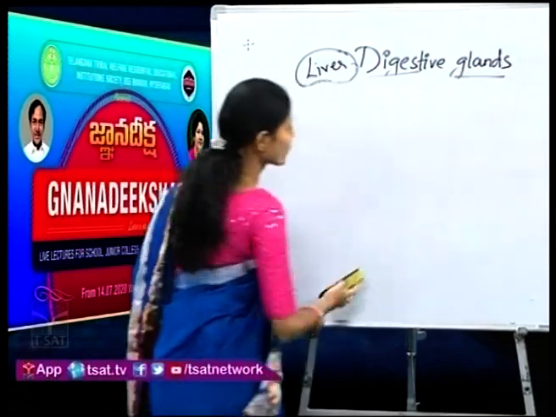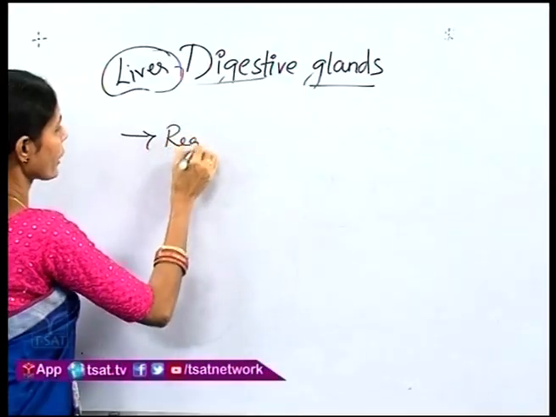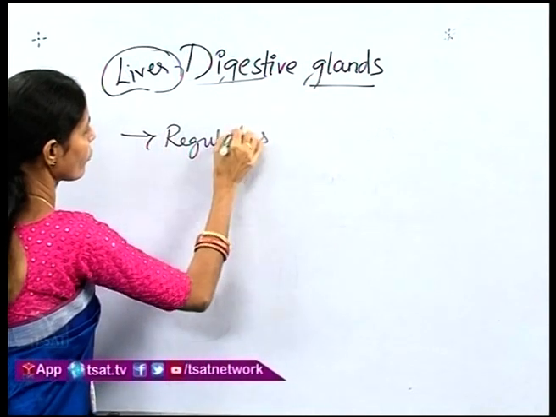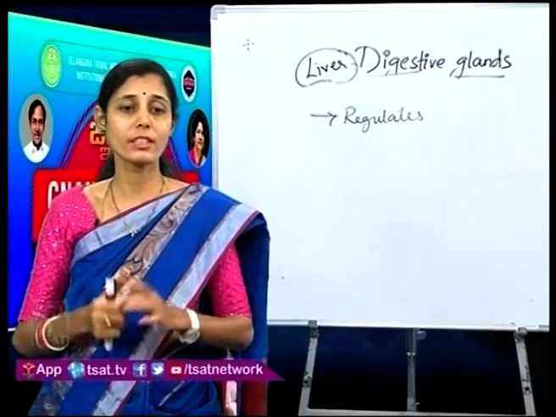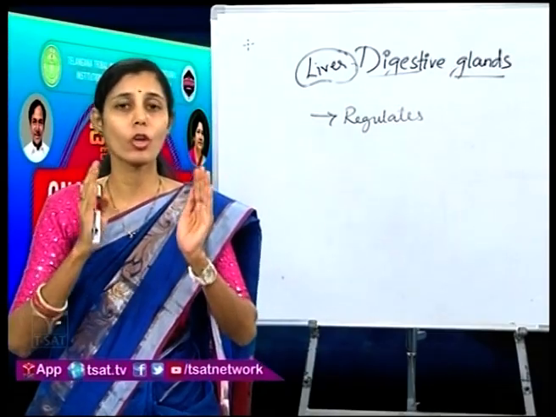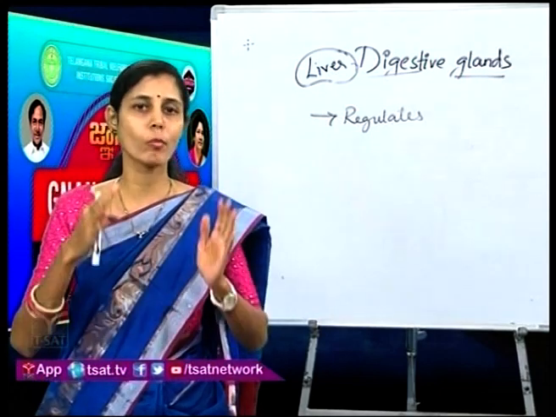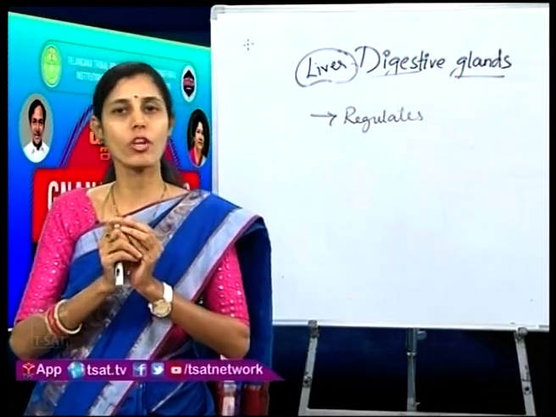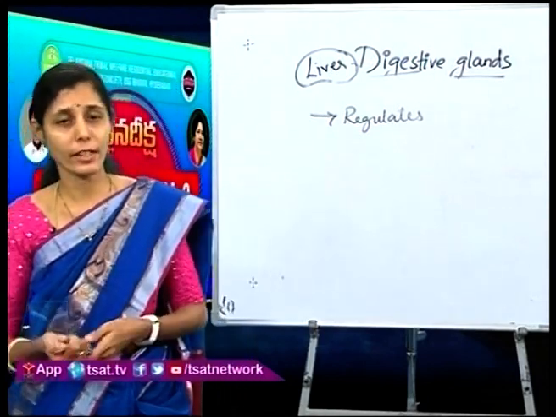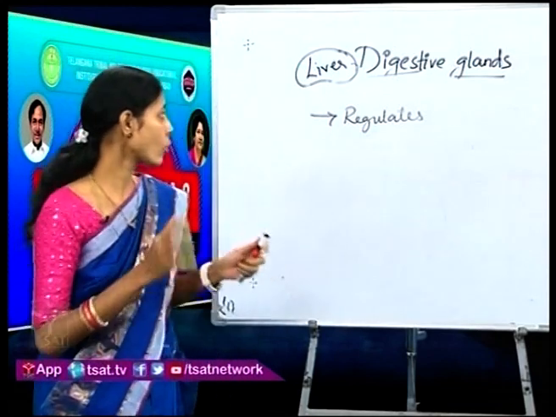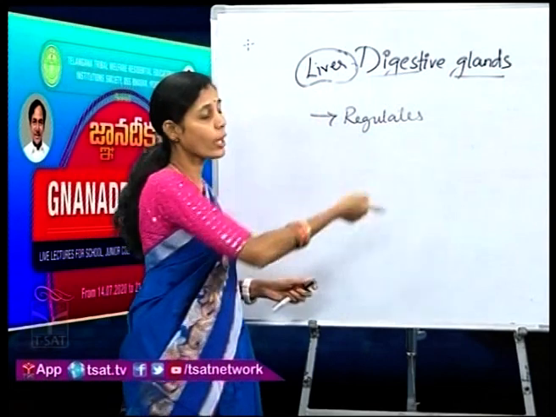it also produces some important things that are required for our body, like helping in regulating the body temperature. We are warm blooded animals, that is, our body temperature has to be maintained constant. We can't change our body temperature according to the surroundings. Our body temperature always has to be constant, that is 37 degrees centigrade or 98.6 degrees Fahrenheit. Now this body temperature constancy is done with the help of the liver, apart from the skeletal muscle.